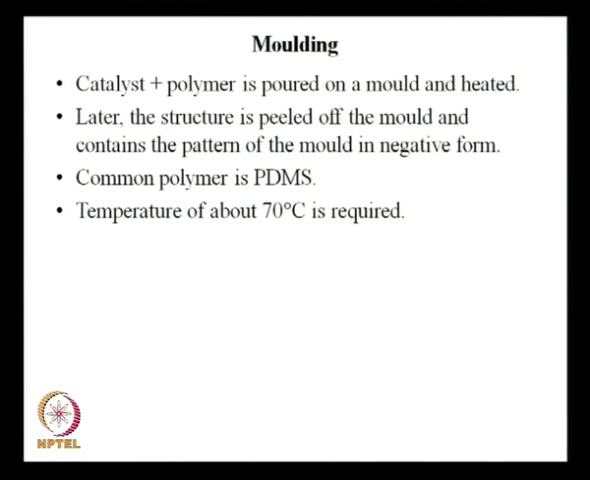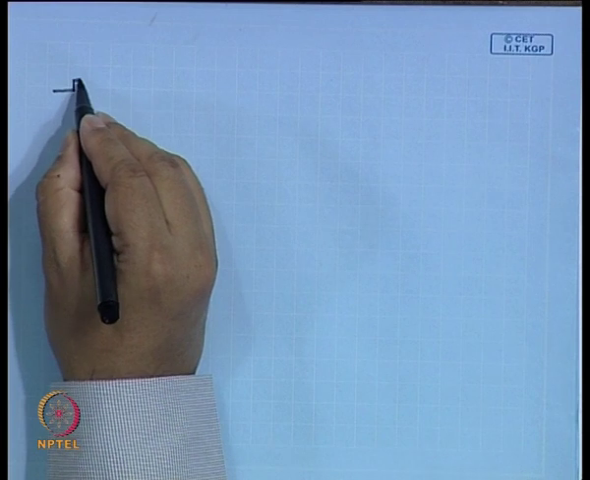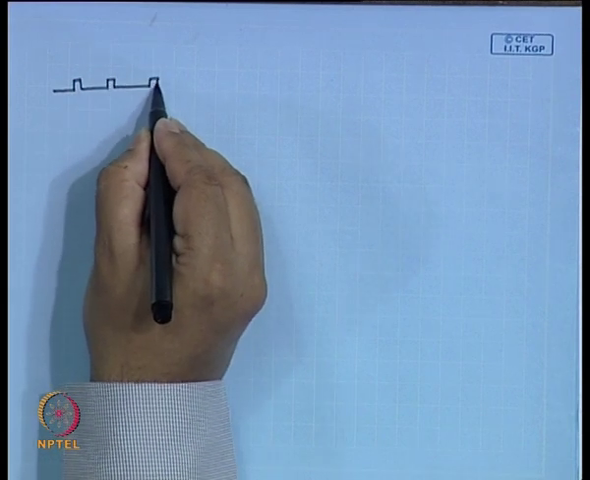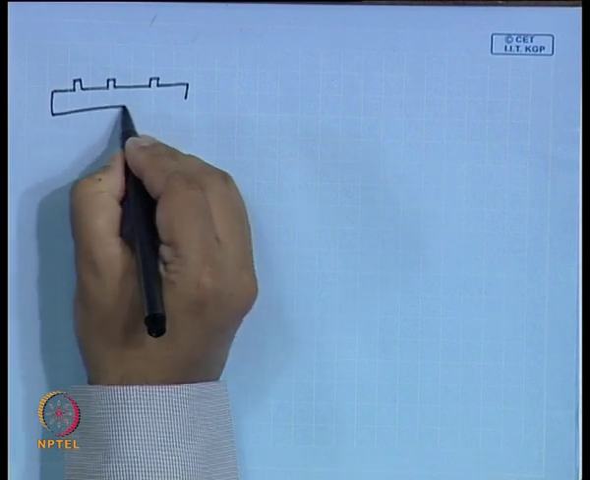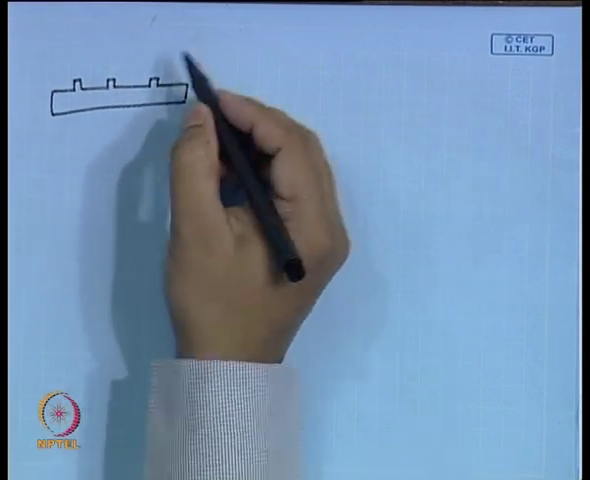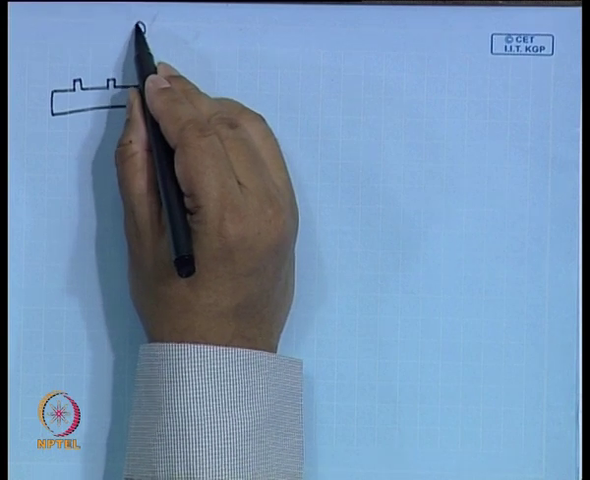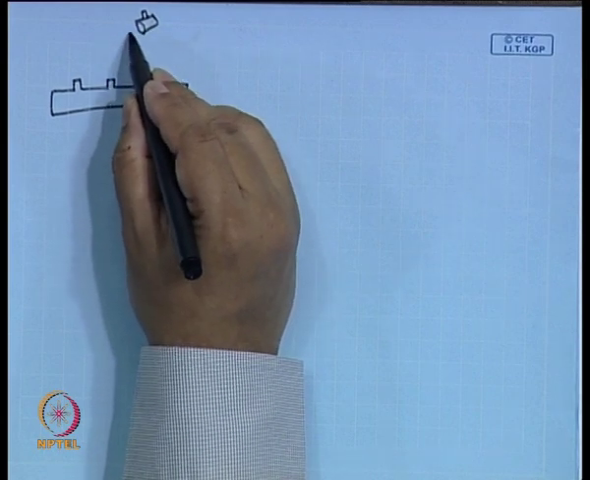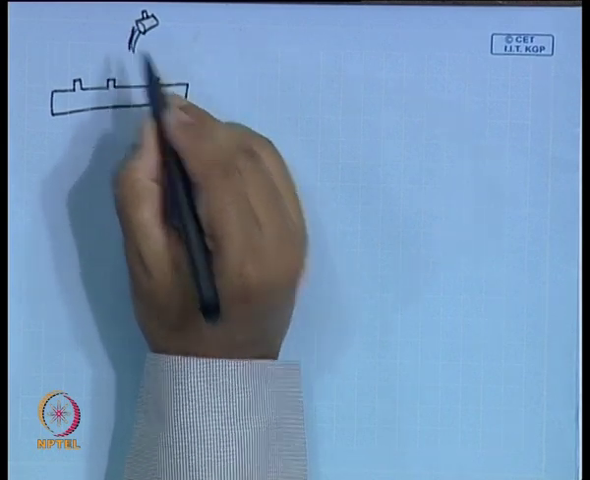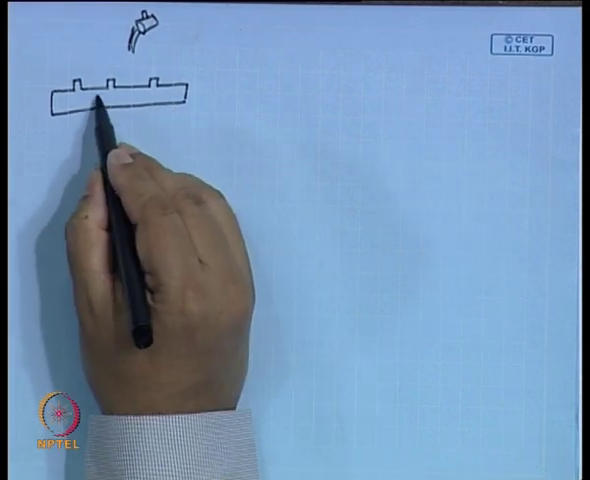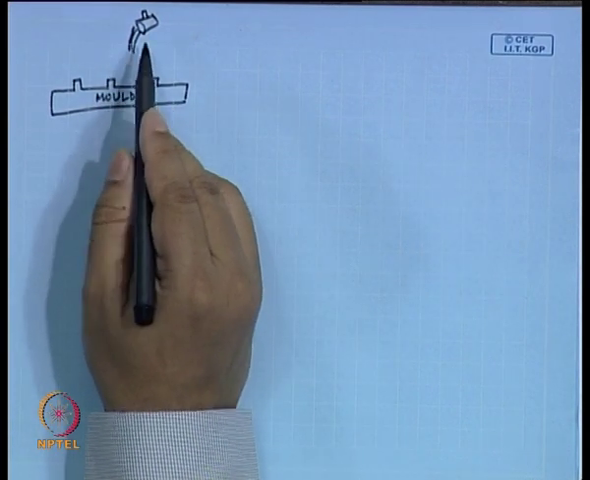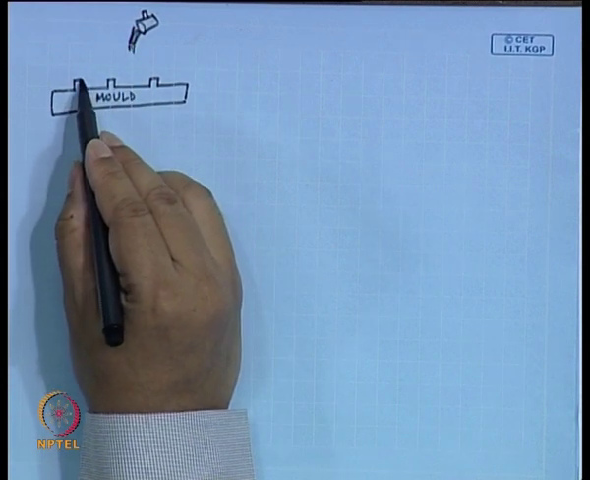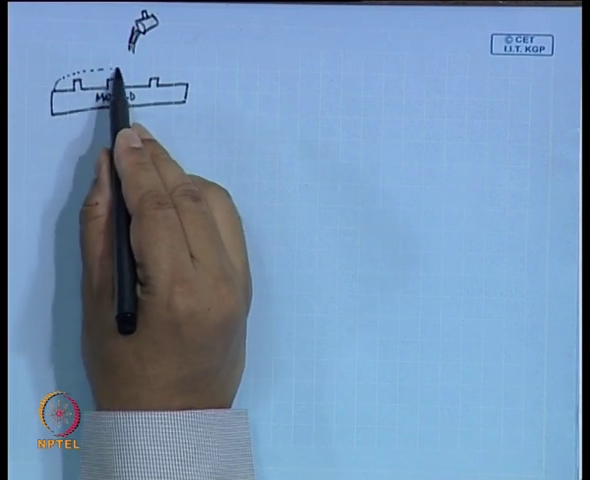So, it is like a liquid, and you take it, suppose this is the mold. Now, you take this molten polymer and pour it on this mold. So, this is basically the mold. On this, molten polymer is poured. So, what will happen is you will form a layer like this.